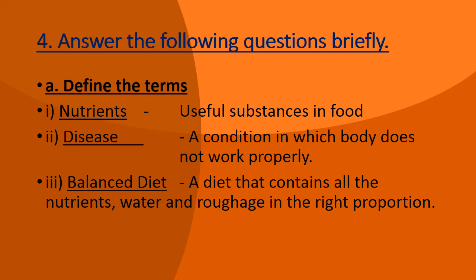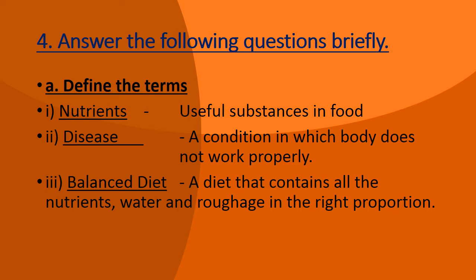Part 2, disease. A condition in which the body does not work properly. Means whenever we are suffering from any disease, our particular body part will not work properly.